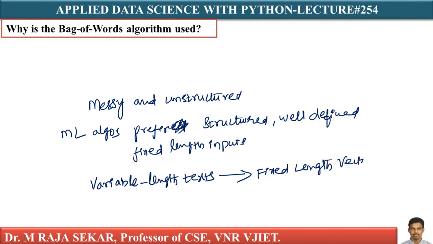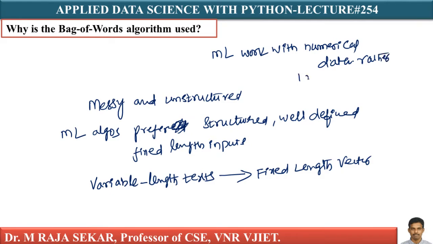Also, at a more granular level, machine learning models work with numerical data rather than textual data.